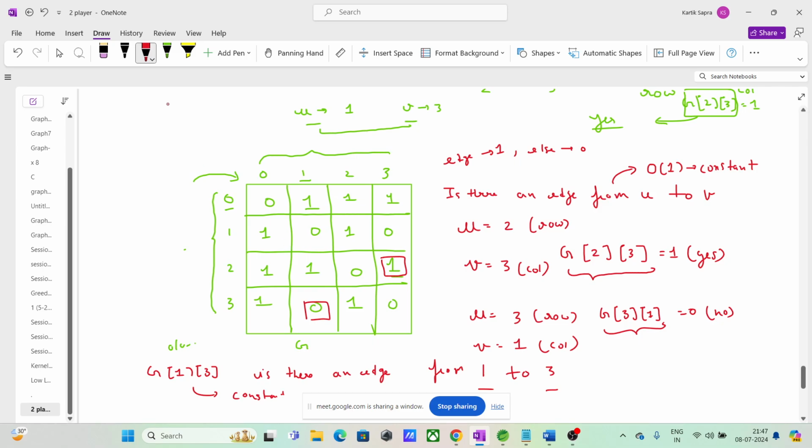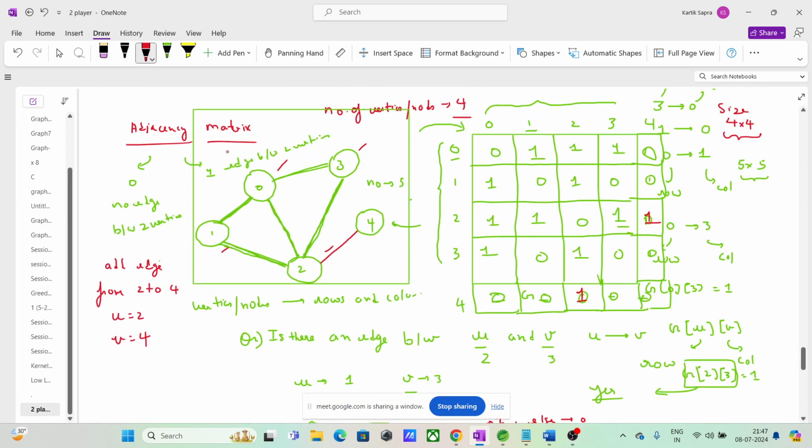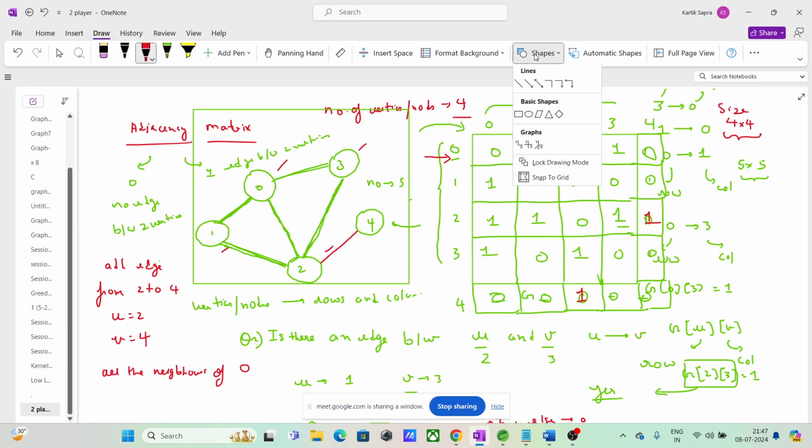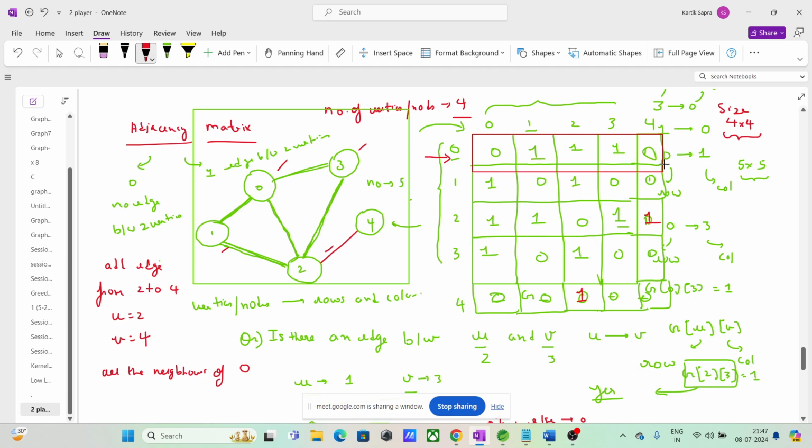So let us see, like if I ask you to tell me all the neighbors of 0, what you will do? You will simply go on 0th row. Basically, you will simply go on this row and you will check. Is 0 a neighbor of 0? No. A vertex cannot be neighbor of itself, right? So is 0 a neighbor of 0? No, because 0 is present there.